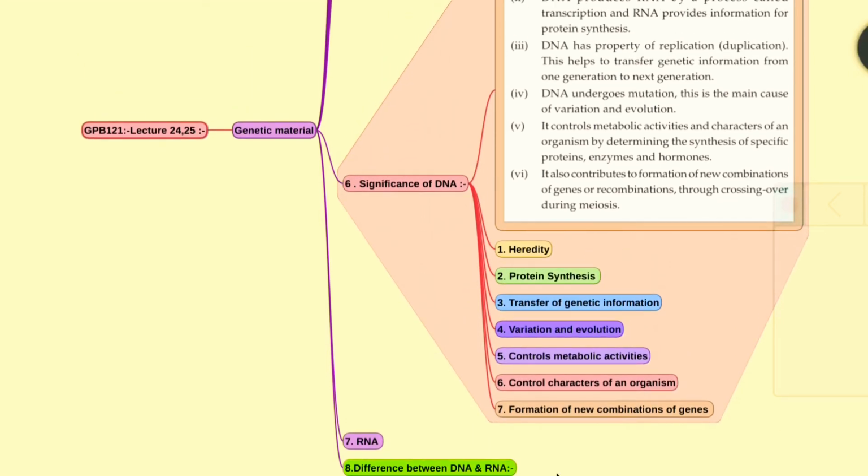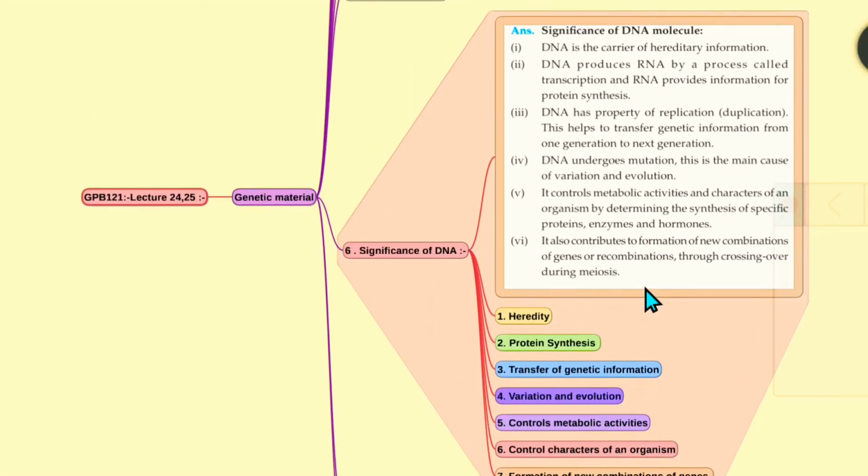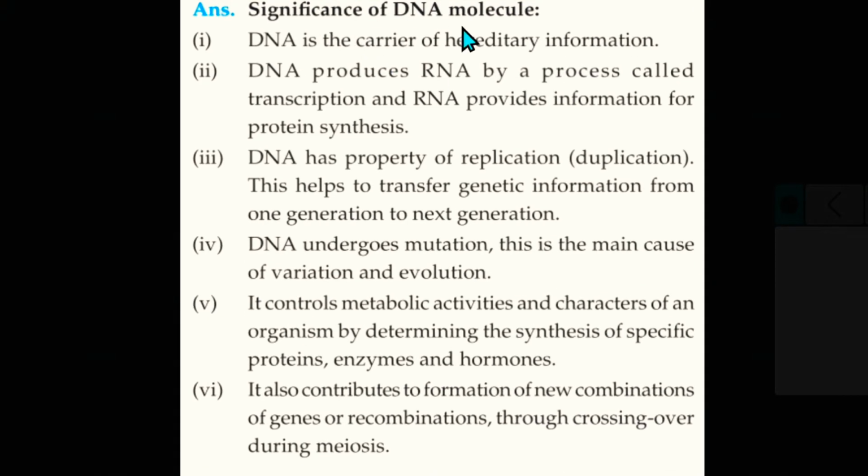It is in short, and this is in detail. We'll see here in detail the significance of the DNA molecule. First one is that the DNA is the carrier of hereditary information. Second one is DNA produces RNA by the process called transcription, and RNA provides information for the protein synthesis.